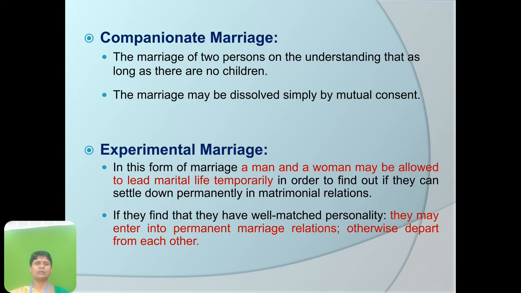Since a boy and girl are in a relationship, they feel like getting married to each other, and they get married. When their terms are fine, they will continue the married life. If the terms are not good, then they will separate in their ways. So that is a compassionate marriage.